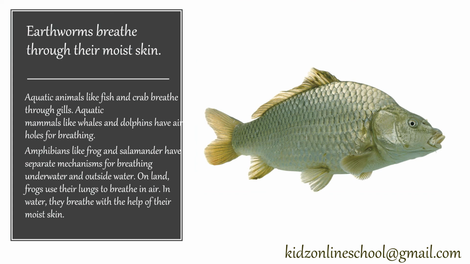Aquatic animals like fish and crab breathe through gills. Aquatic mammals like whales and dolphins have air holes for breathing. Amphibians like frogs and salamanders live both underwater and outside water. On land, frogs use their lungs to breathe in air. In water, they breathe with the help of their moist skin.